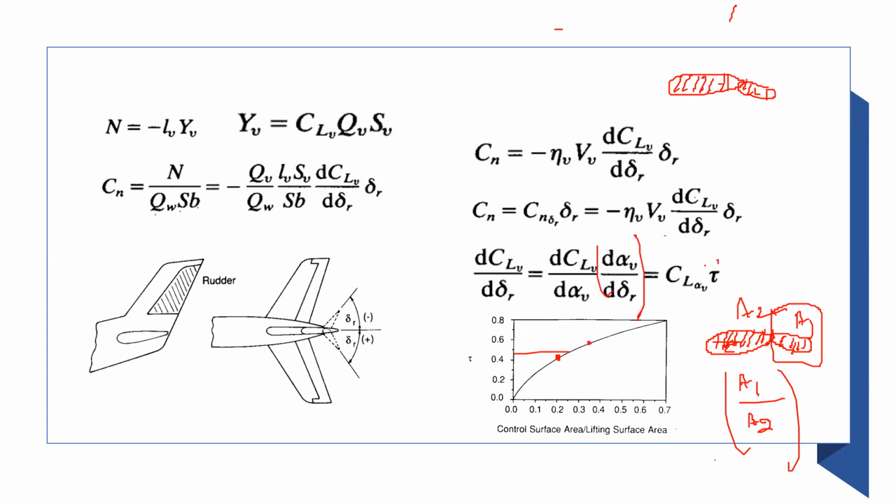This number is given as tau. So this tau is available from this graph. So notice that this number depends on the ratio of the control surface area and the lifting surface area. Which area are we talking about?